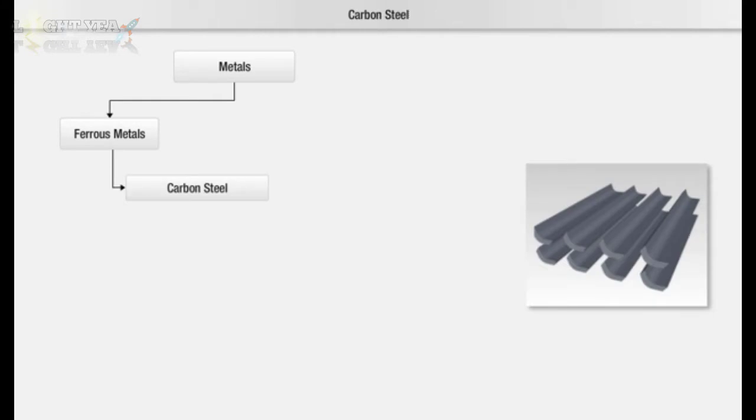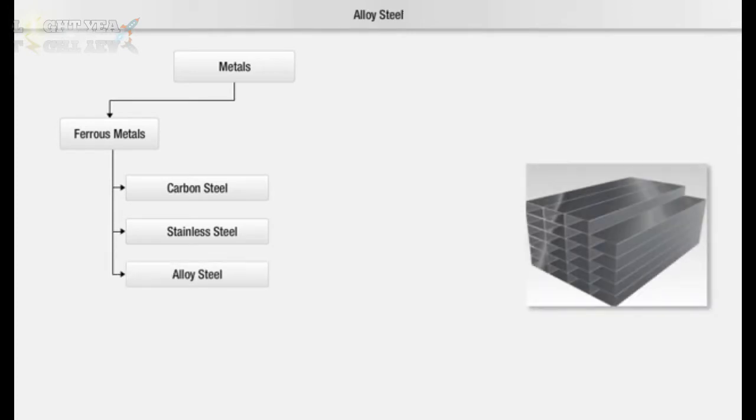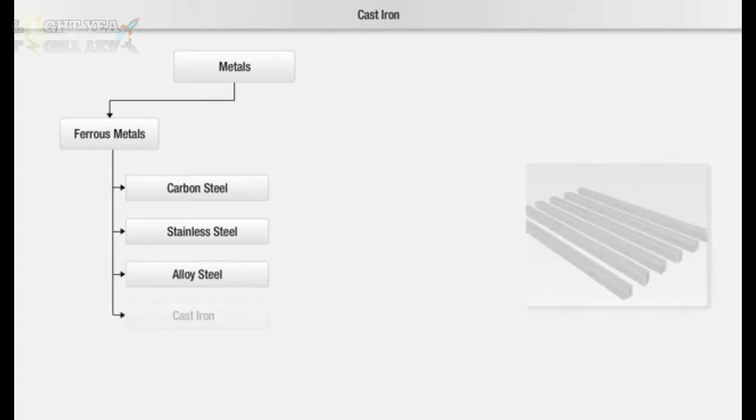carbon steel, stainless steel, alloy steel, cast iron.